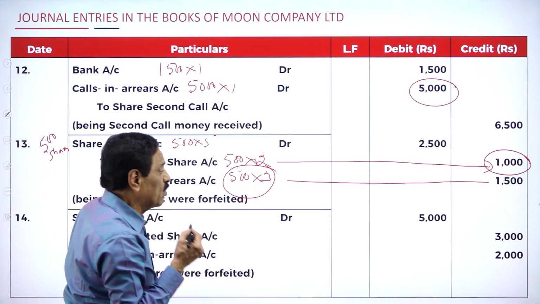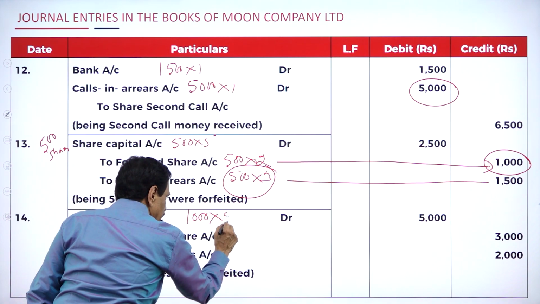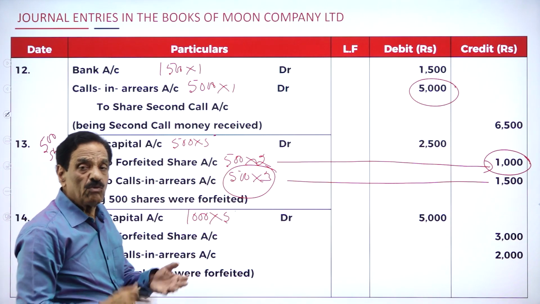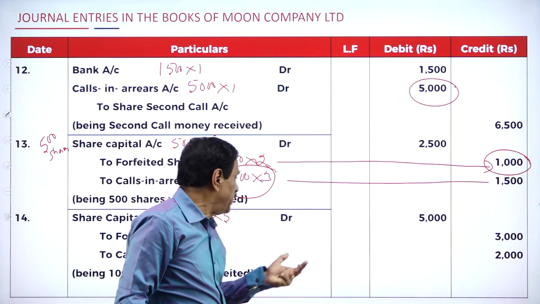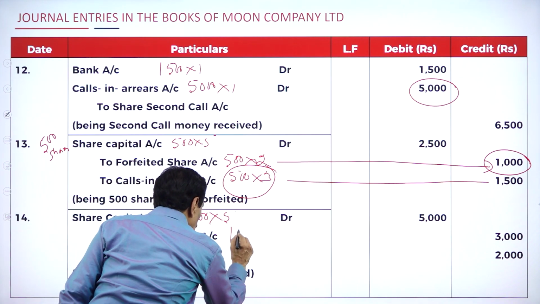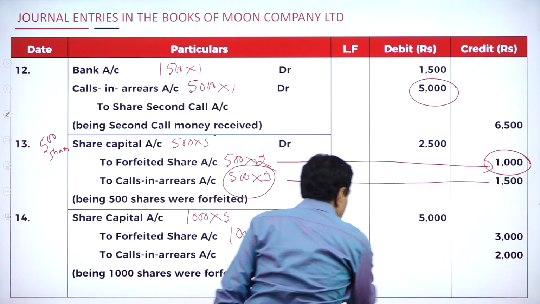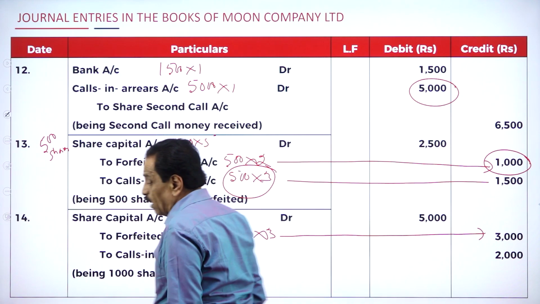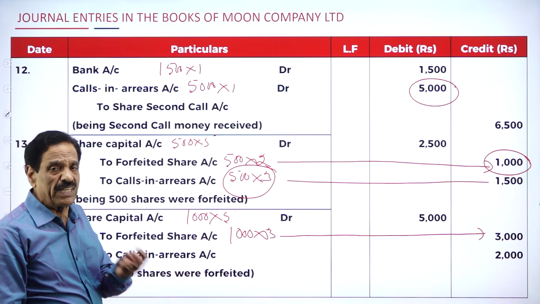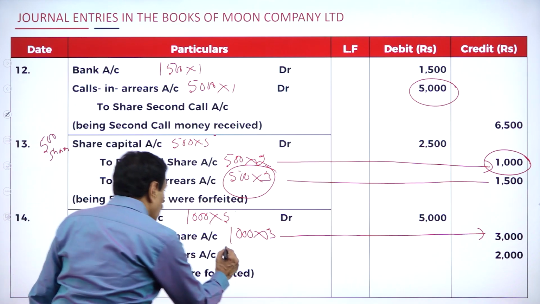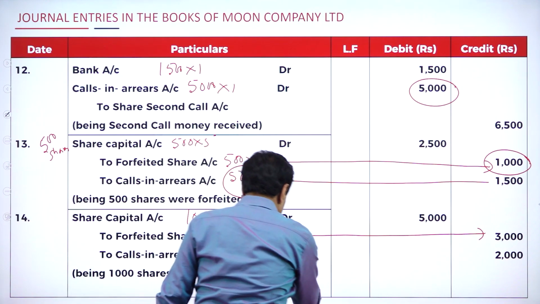Another shareholder, 1,000 shares. Share capital 1,000 into 5. He has to pay how much? 5,000. What has he paid? 2 on application, 1 on allotment. How much has he paid? 3 rupees. On how many shares? 1,000 into 3. He paid 3,000. How much could he not pay? Another 1 on the first call and 1 on the final. 2 rupees he could not pay. On how many shares? 1,000 shares. This is 2,000.